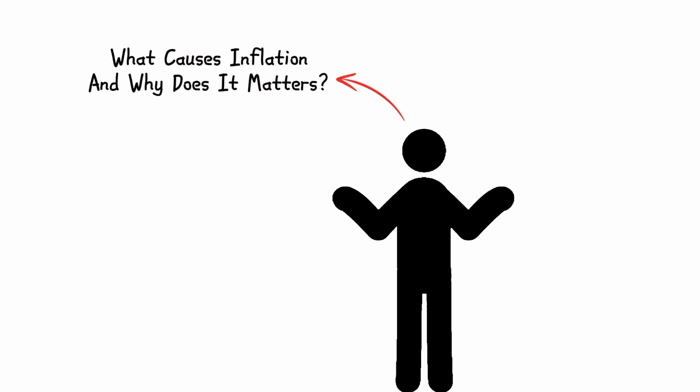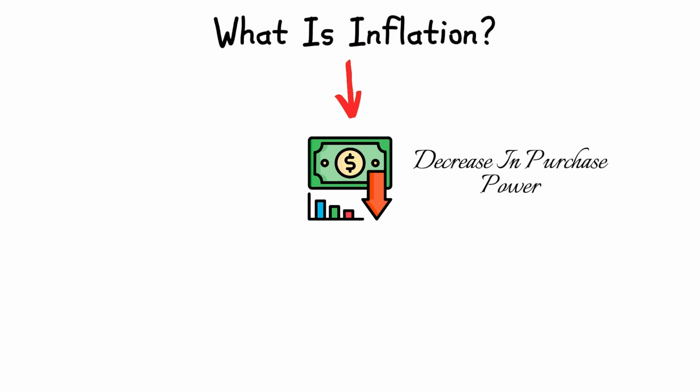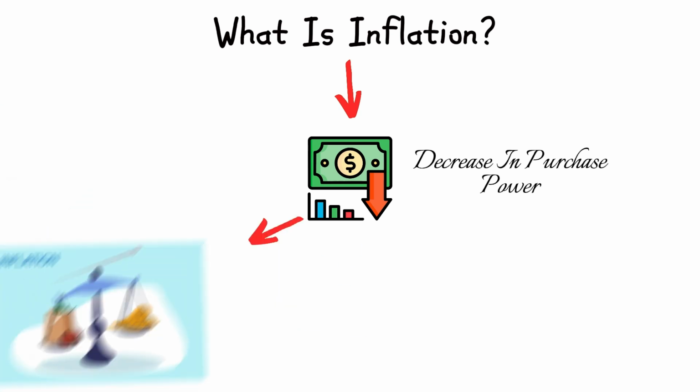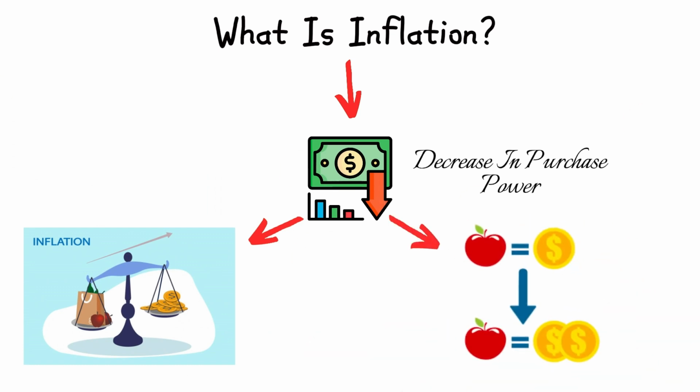Let's break it down. What is inflation? Inflation is essentially the decrease in the purchasing power of money. In simpler terms, it means that with the same amount of money, you can buy fewer goods and services than before. So if last year you could buy a dozen apples for $5, this year you might only be able to buy 10 apples for the same $5.